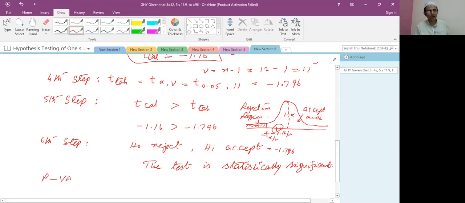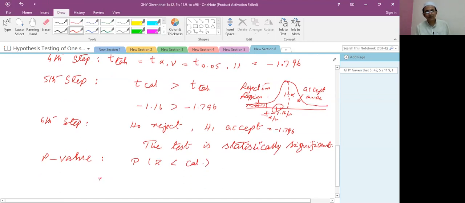Additionally, if you want to further verify the result with the help of the p-value, it is another way. P of Z less than the calculated value, where the calculated value is minus 1.16. Using the Z table, it is 0.1230.